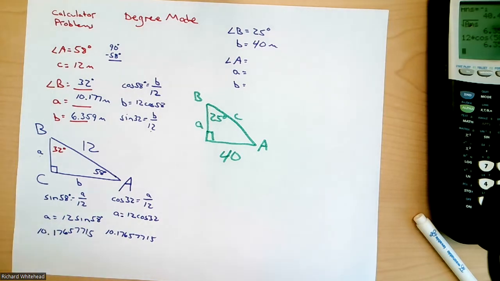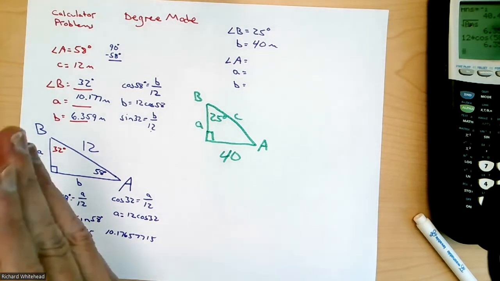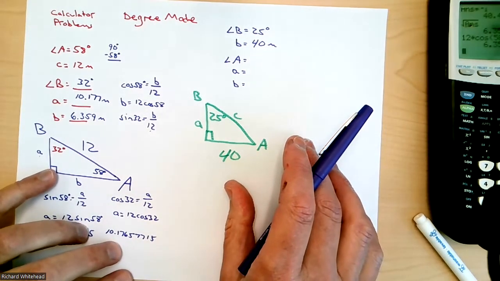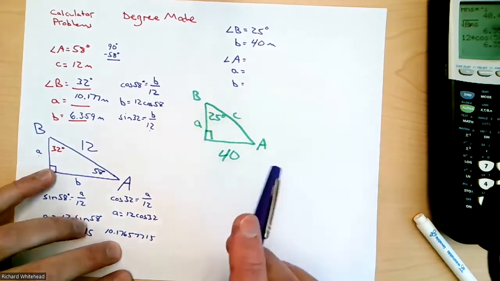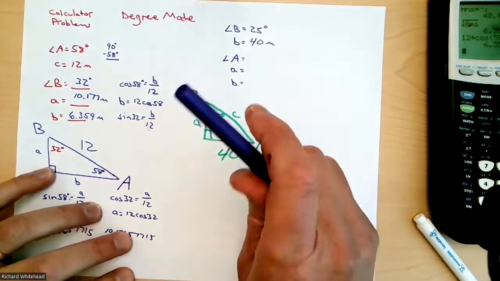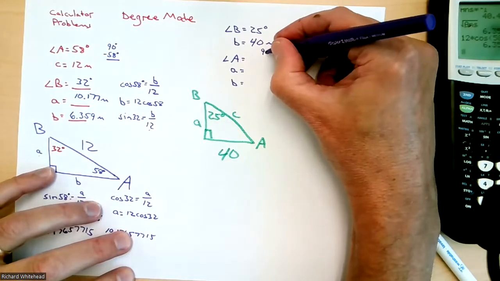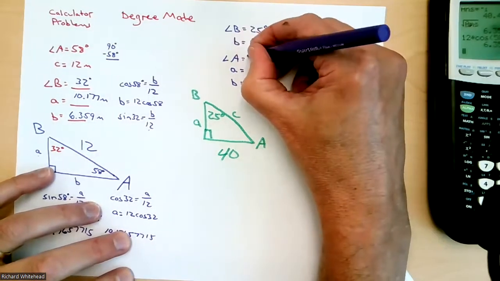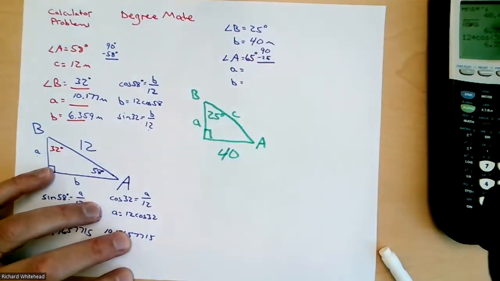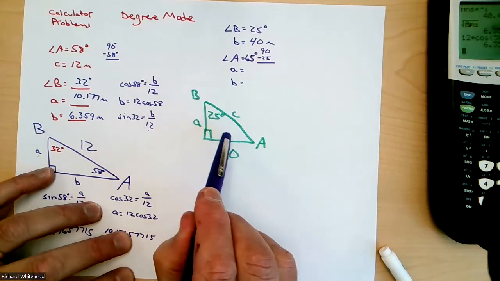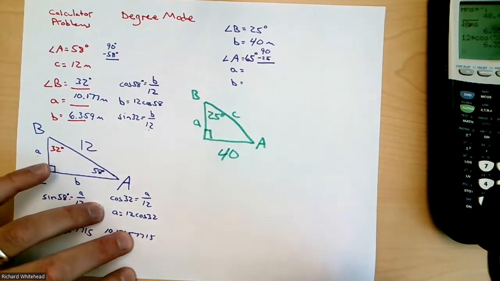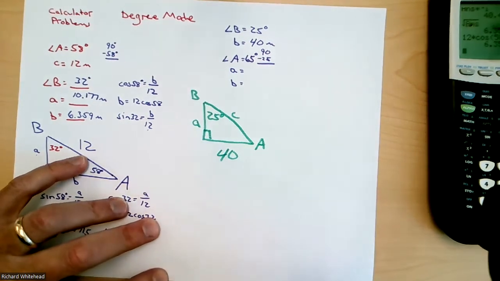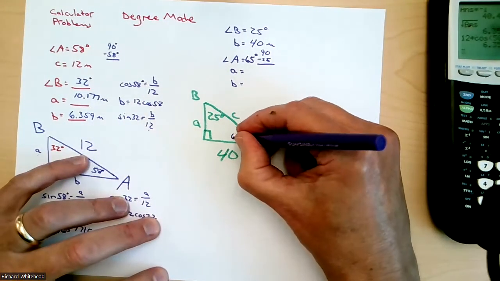And now we just got to put all the pieces together. And the reason I chose this one is it's going to be a little bit more complicated. Maybe, maybe not. I don't know if this is going to be more complicated or not. It's easy to find angle A. Angle A would just be 90 minus 25, right? So 65 degrees. Those two had to be 90. All right, now here's the tricky part. Or okay, this part isn't tricky. We need to find side A. So give me some suggestions.